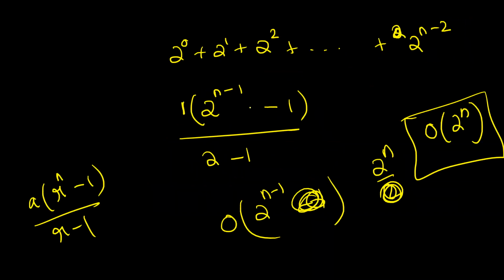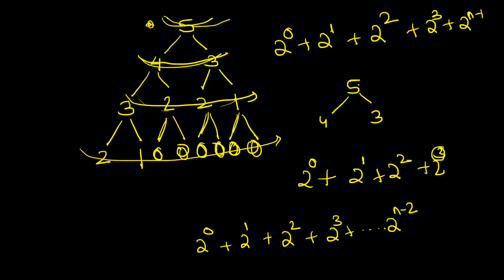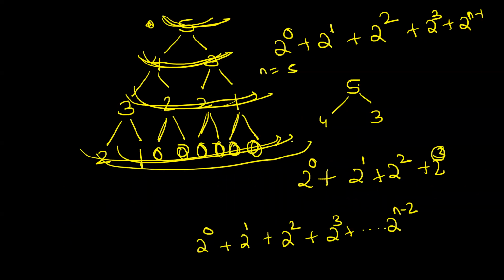I didn't understand how 2 raised to n minus 2 came. See, 2 raised to 0, 2 raised to 1, 2 raised to 2, 2 raised to 3. What is n? N is equal to 5. And here I am adding 2 raised to 3. So what is 3? 3 is nothing but n minus 2. I have shown you with an example.